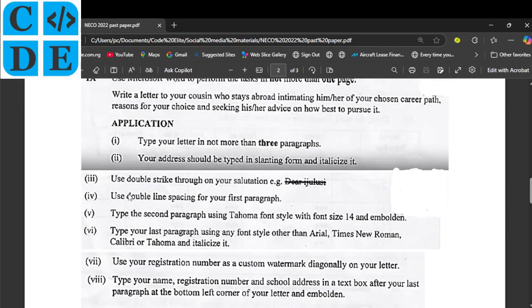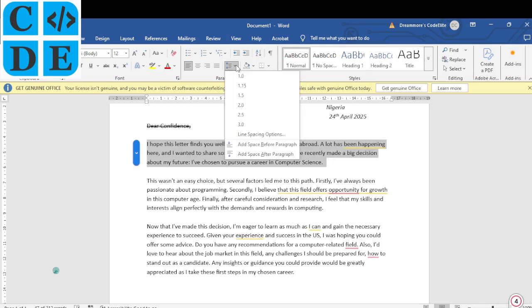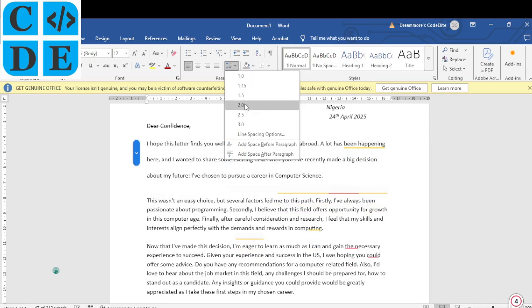So they say use a double line spacing for your first paragraph. So this is the first paragraph. Select, and then I'll use a double line spacing. I will come here, click on that. You see two there? That's a double line spacing. Okay, two, double line spacing.